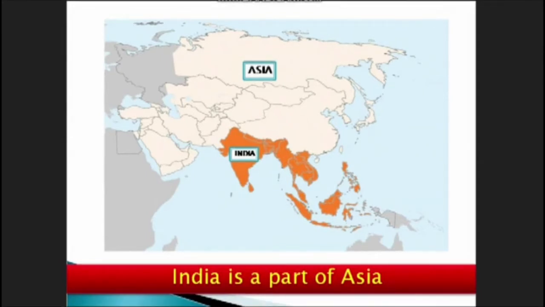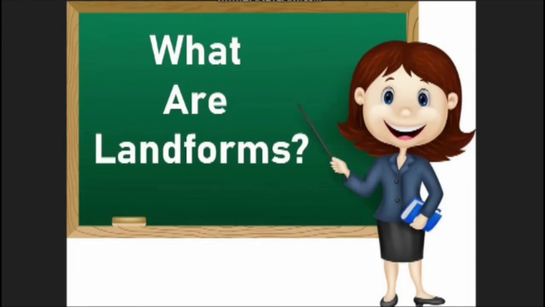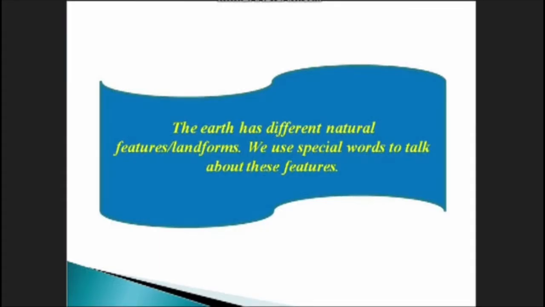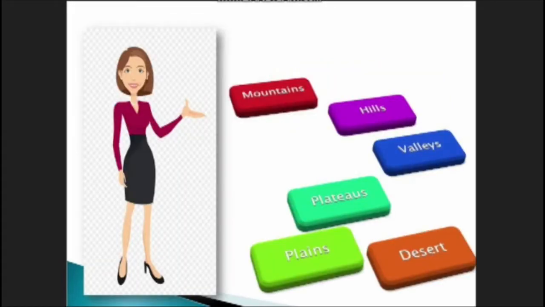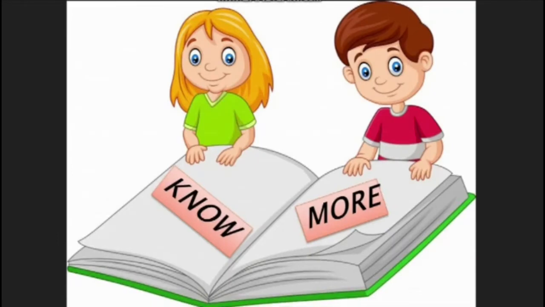Landforms. Now, children, what are landforms? The earth has different natural features or landforms. We use special words to talk about these features. These are mountains, hills, valleys, plateaus, plains, and deserts. Now, let us find out more about them.